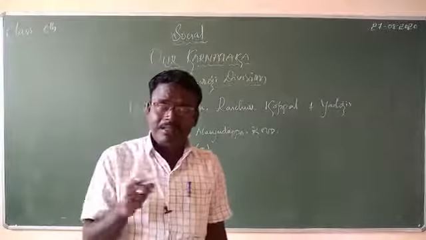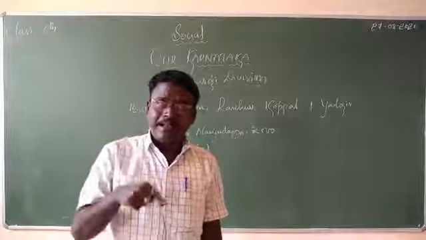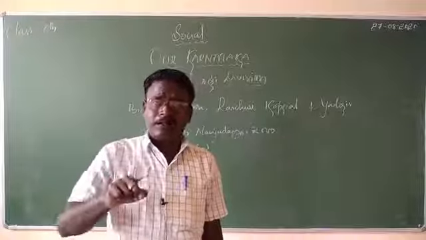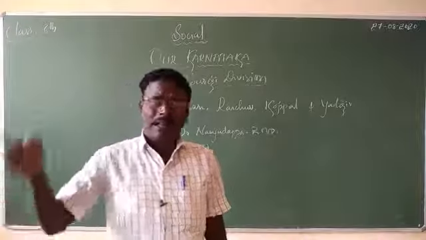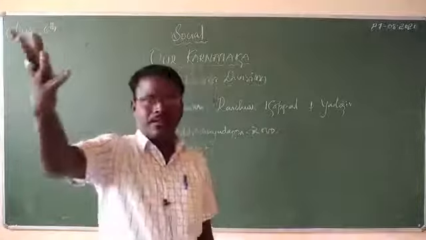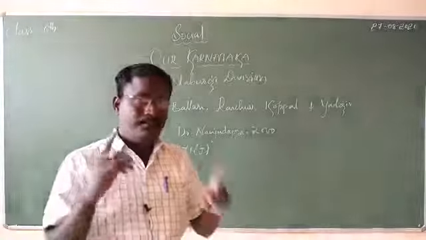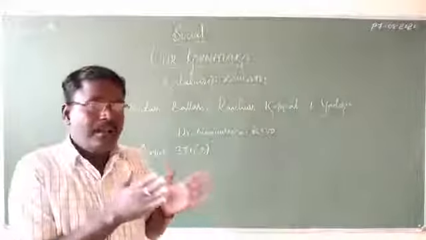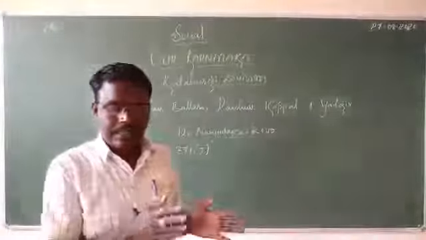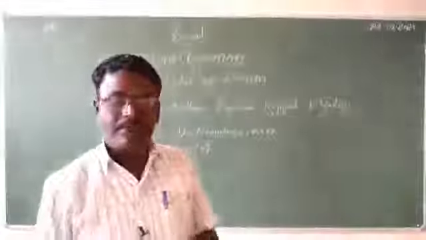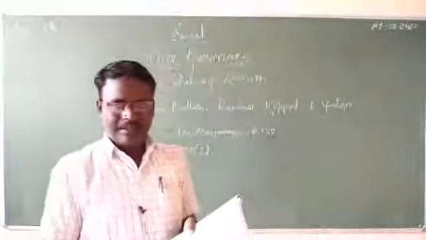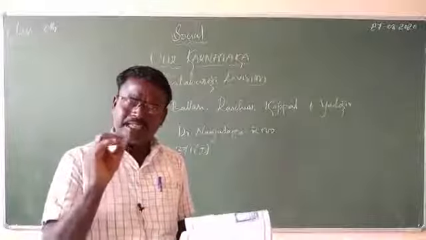Under Article 371J we get reservation in government recruitment, and in higher education also, because we are from a backward area.